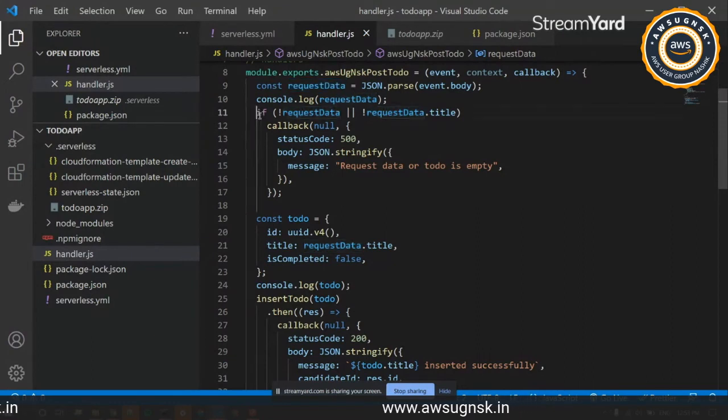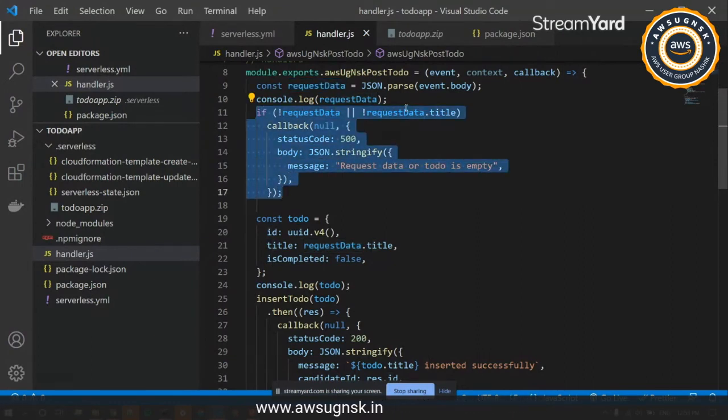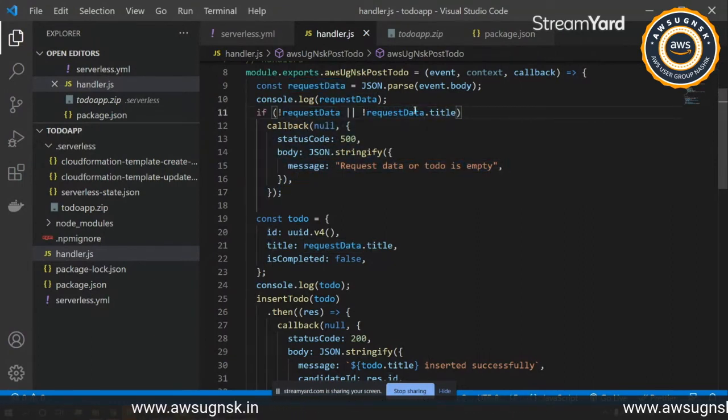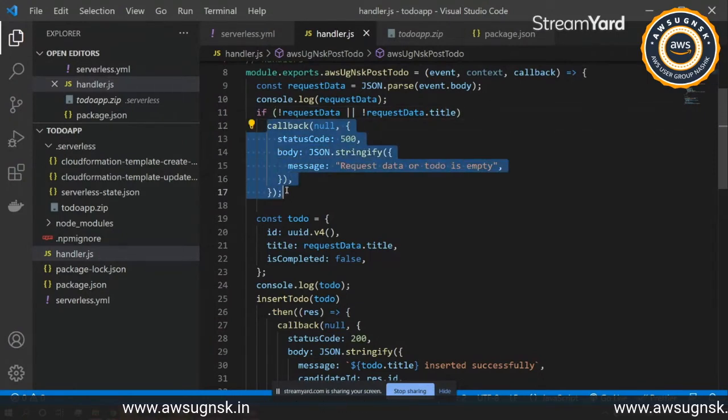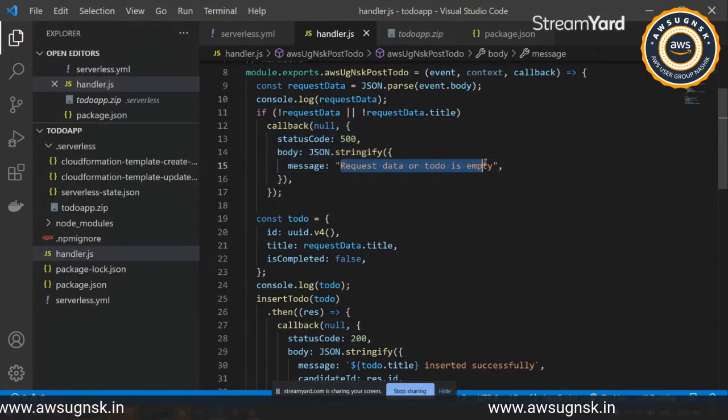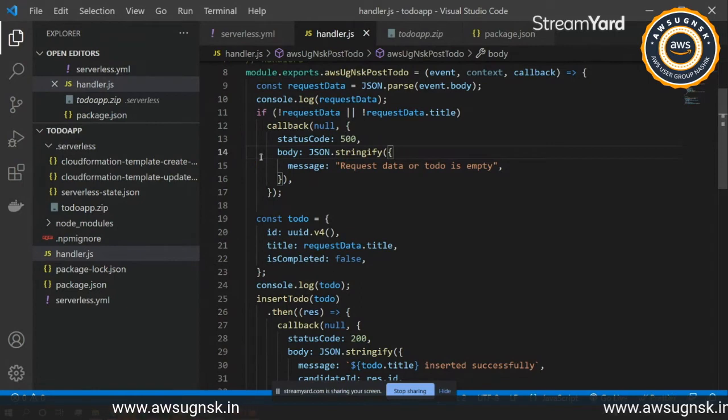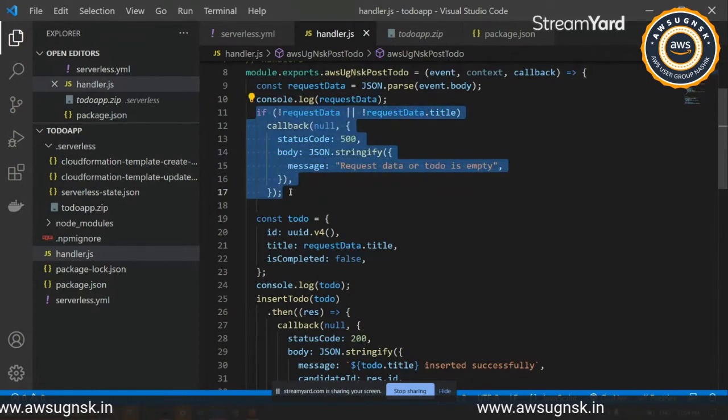We have added minor validations: we check that the title and everything is properly added, and if not, we give the user a graceful error message, like the to do is empty, or the data is empty. So this is just a validation check.